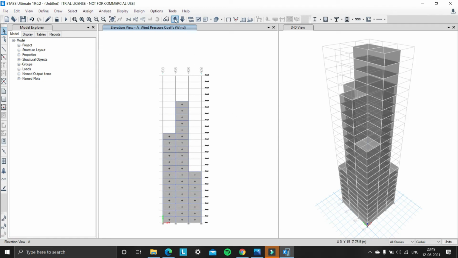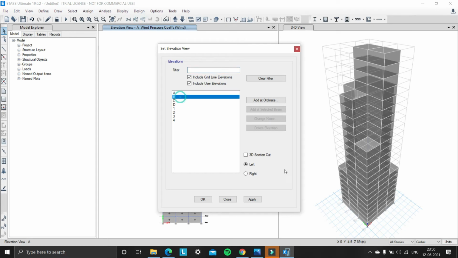Now some of the cladding shells in section A are not there in higher stories, and the cladding shells in section B can be seen in section A. So for that, we need to change the elevation to section B. Click on apply, and OK.